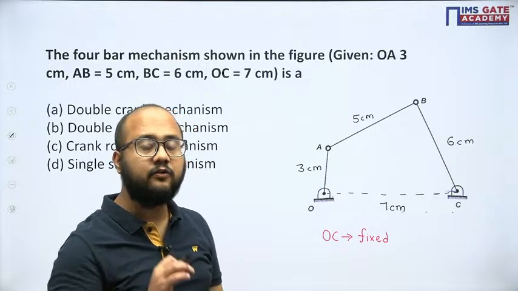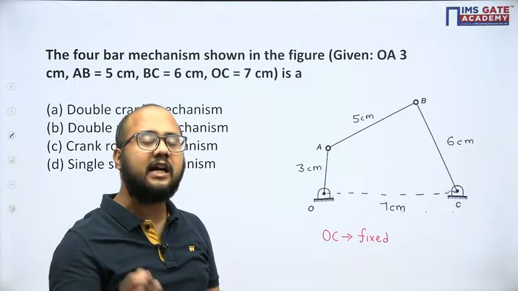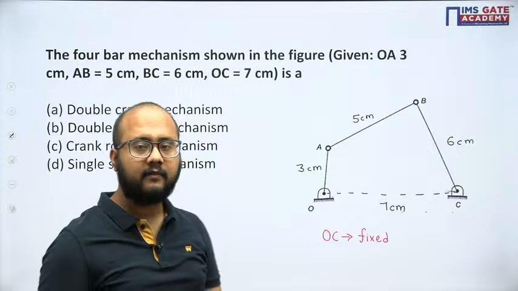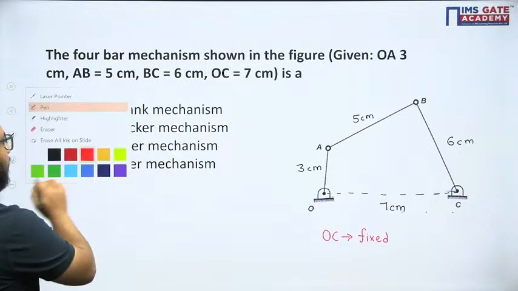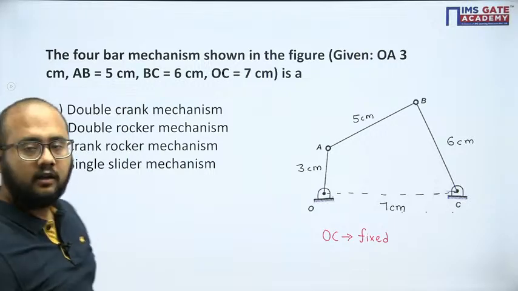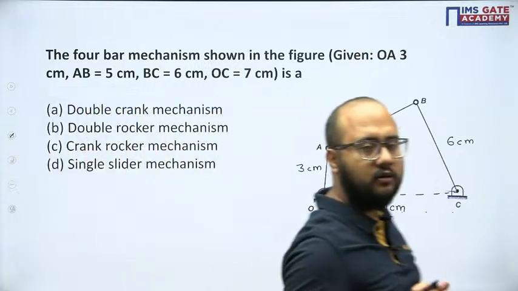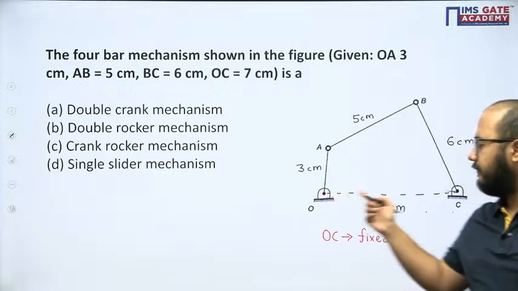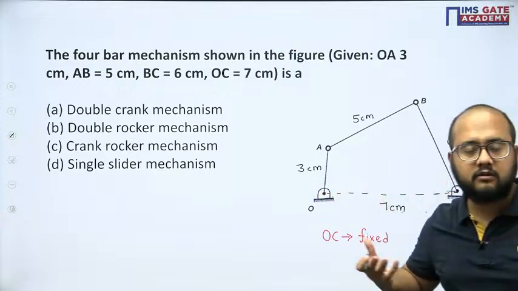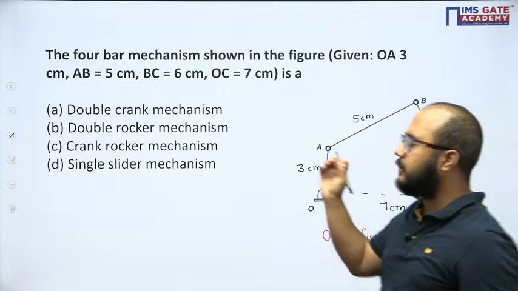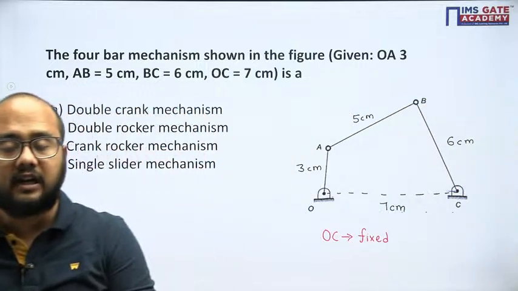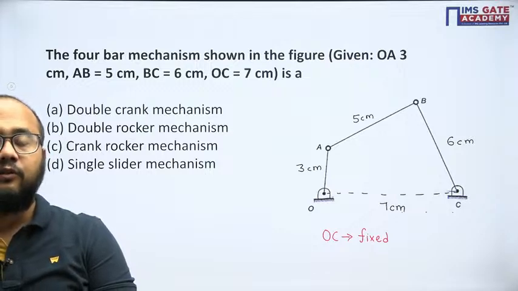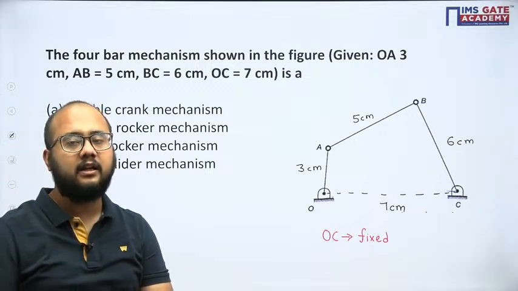Now OC is fixed. Can you tell me which kind of mechanism it will be? Aman, tell me what your answer will be. Which type of mechanism will it be? The fixed link we have figured out: OC is the fixed link. So can we talk about whether this mechanism is double crank, double rocker, crank rocker, or double crank rocker mechanism? What kind of mechanism will it be?